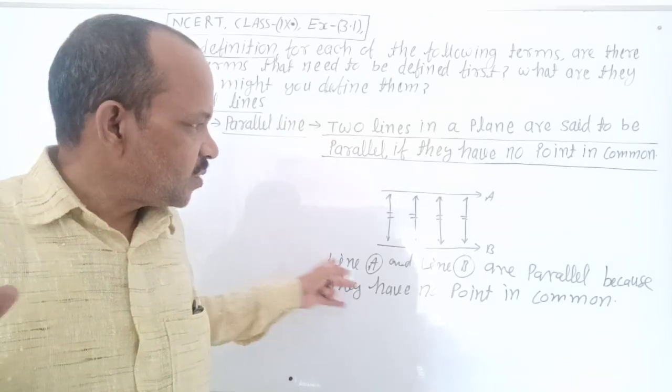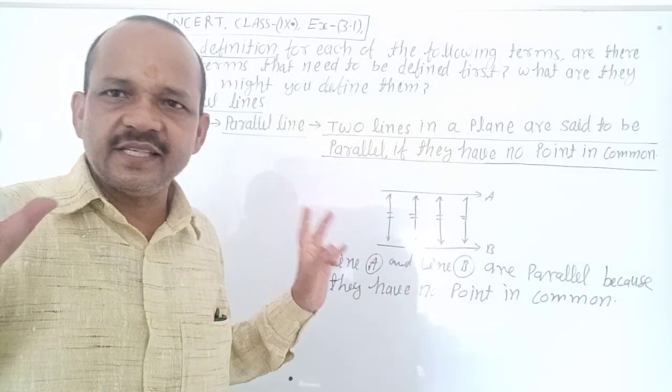It is clear? No confusion about it? Parallel line is clear? Very good.